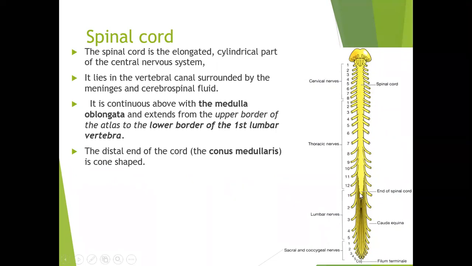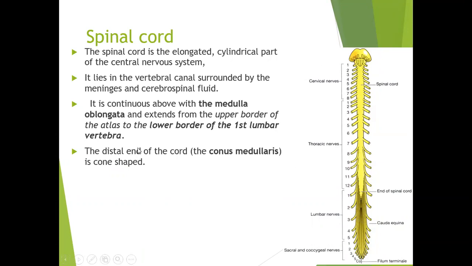But in children, it will be slightly lower, up to the third lumbar vertebra. In adults, it is from C1 up to L1. So from the cervical up to the lumbar vertebra, this is the spinal cord.